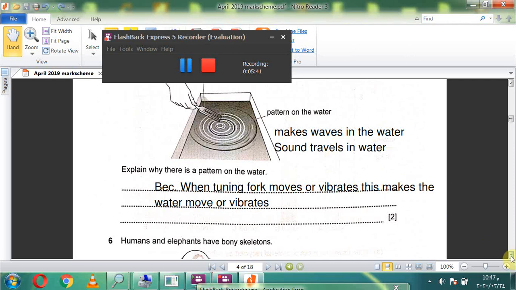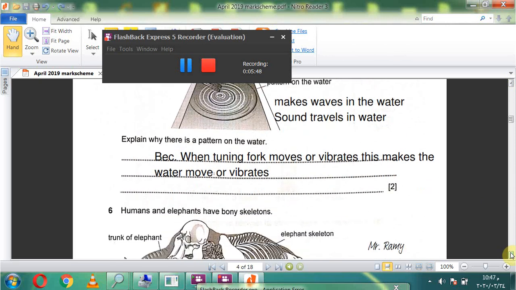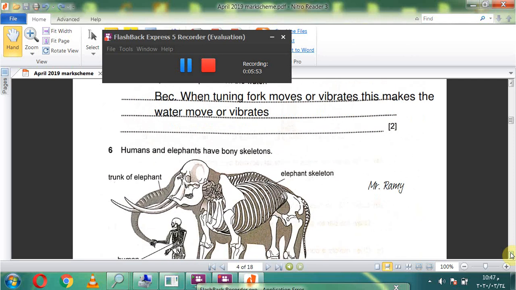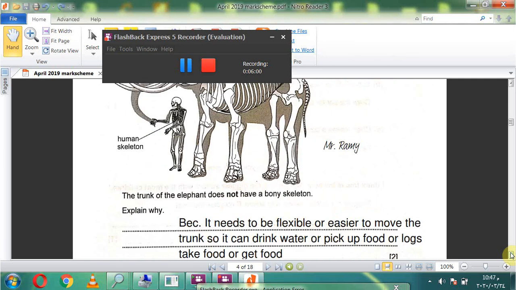And this tuning fork makes waves in the water. You can write makes waves in the water. 6. Humans and elephants have bony skeletons. The trunk of the elephant does not have a bony skeleton.